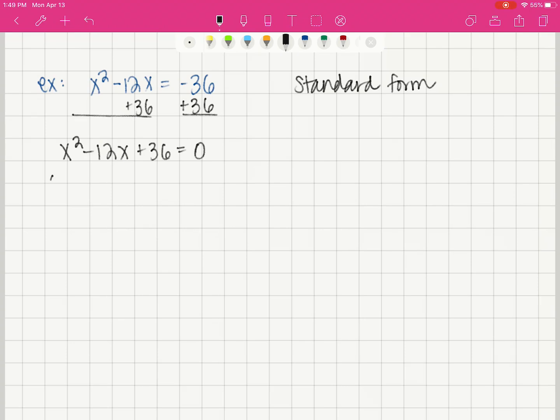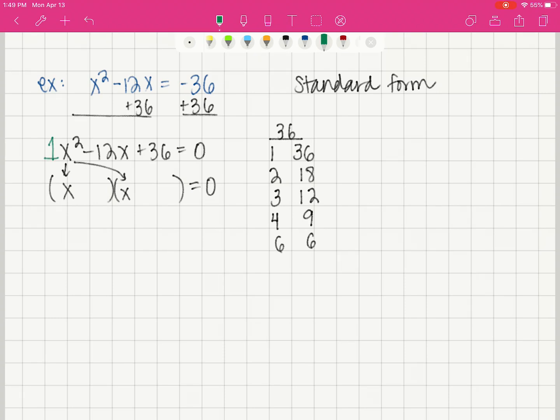Now we're going to try and factor. So I'm going to set up my two binomials. The only way to get back to x squared is x times x, and then 36. I've got 1 and 36, 2 and 18, 3 and 12, 4 and 9, 5, no, 6 and 6. And because we're leading off with a 1x squared, I can just look at the factors that multiply to be 36, but add or subtract to equal negative 12.